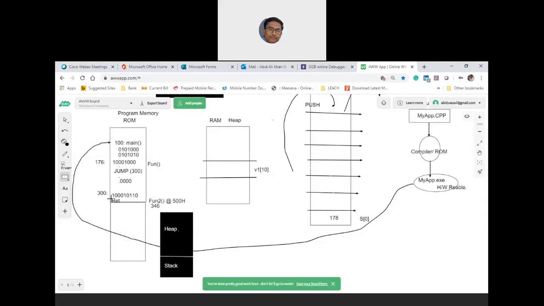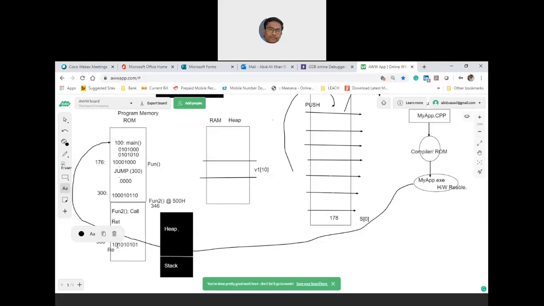So before this, it is going to function 2. Now this address is at 500. Which address? Function 2's address. Which memory? Program memory, not the data memory. In program memory you have the instructions. This is the function 2 call. This is the call. This is the definition. What definition? The machine level definition. This is function 2, which means some instructions.